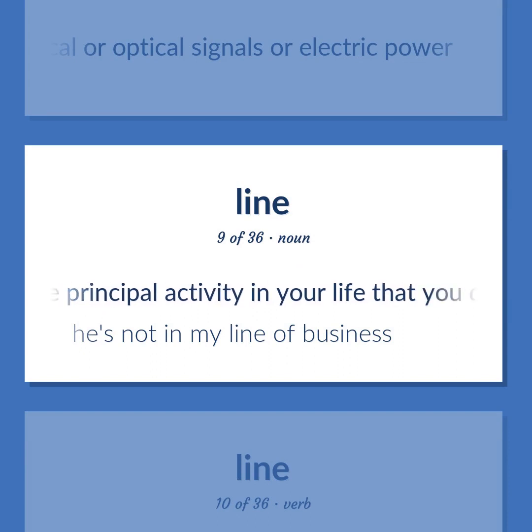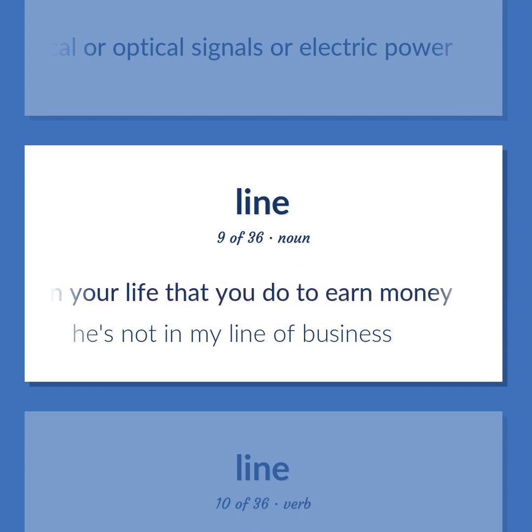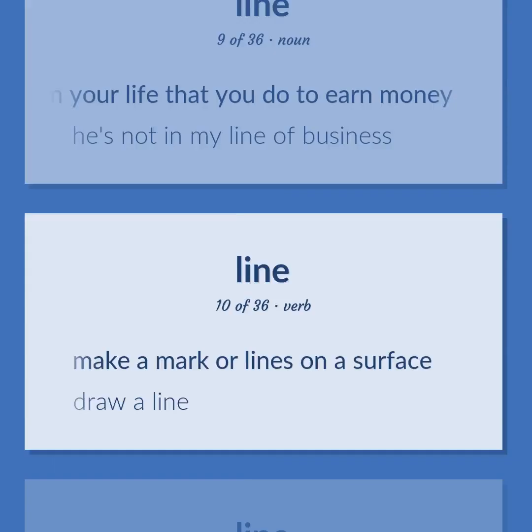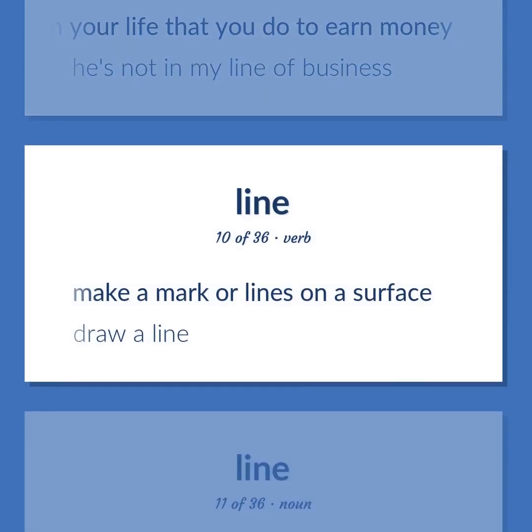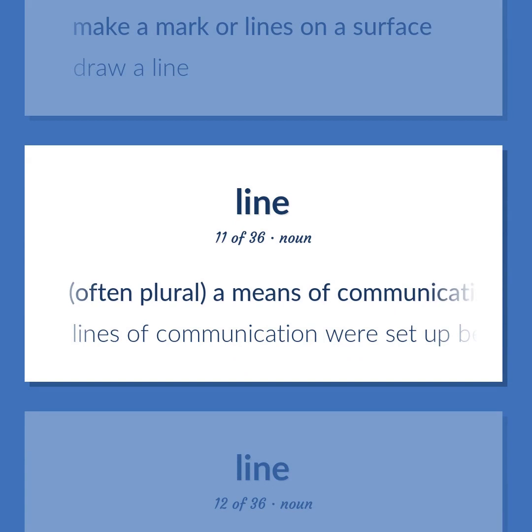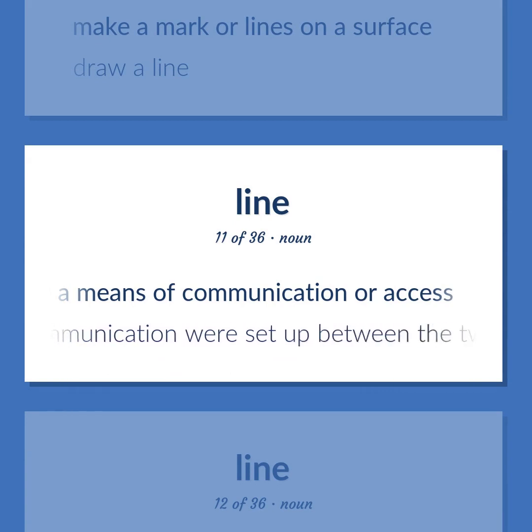The principal activity in your life that you do to earn money. He's not in my line of business. Make a mark or lines on a surface. Draw a line. Often plural, a means of communication or access. Lines of communication were set up between the two firms.